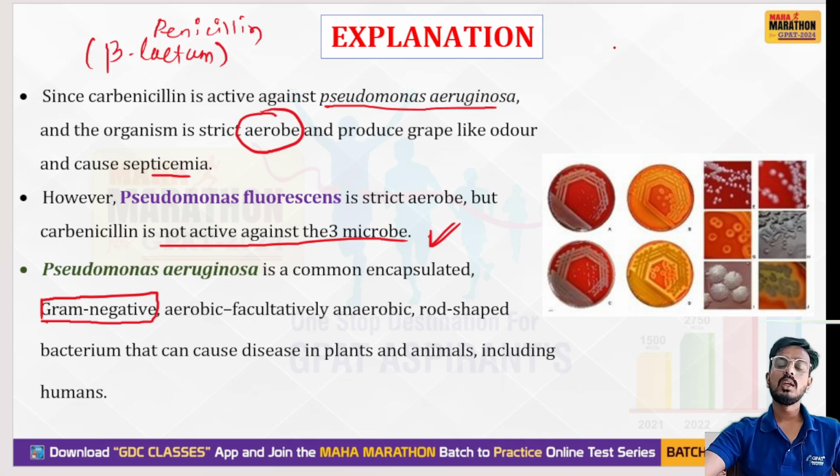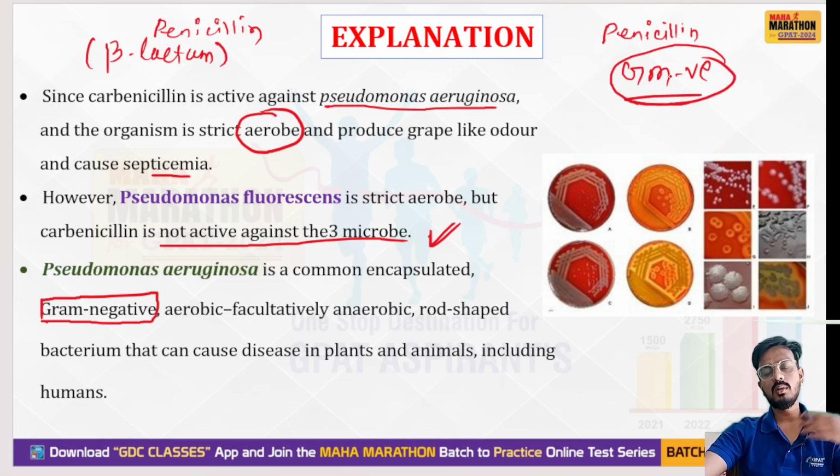So you have to remember that the penicillin class of drugs is effective against gram negative microorganisms. That's why at a later stage they developed broad spectrum antibiotics from penicillin. So this is effective in gram negative, aerobic, facultative anaerobic, rod shaped bacterium that causes disease in plants and animals, including humans. Okay, your right answer will be Pseudomonas aeruginosa. So remember, carbenicillin is effective against Pseudomonas aeruginosa. Pseudomonas aeruginosa is responsible for septicemia and it has a specific odor.